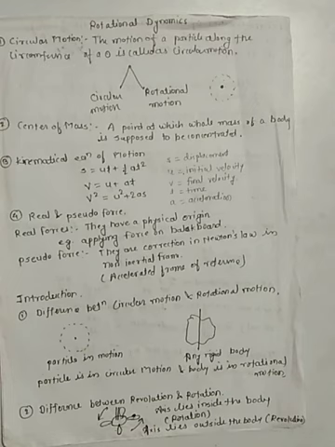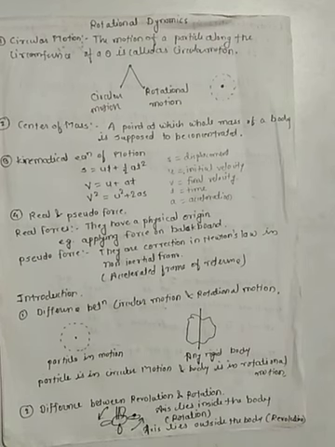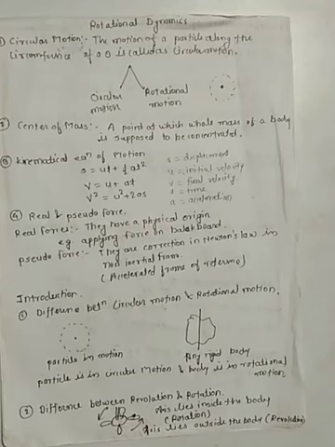In the introduction we are given the difference between circular motion and rotational motion. Actually, in circular motion there is a motion of particles in the body. If particles are in motion, then we can say that particles are performing circular motion, and if a body is performing a motion, that motion is rotational motion.